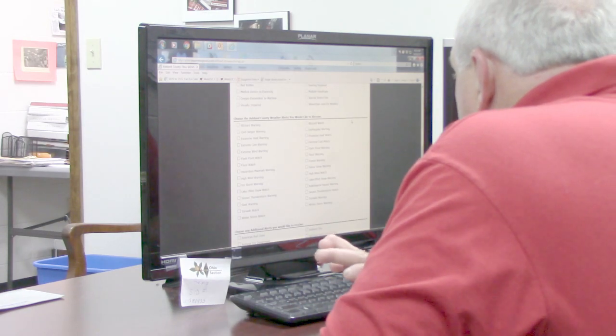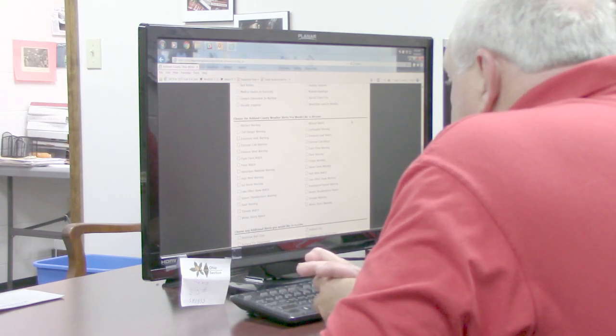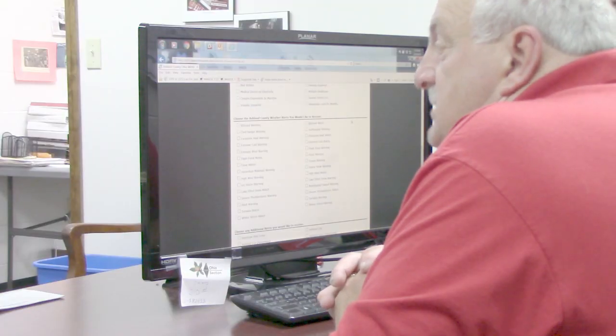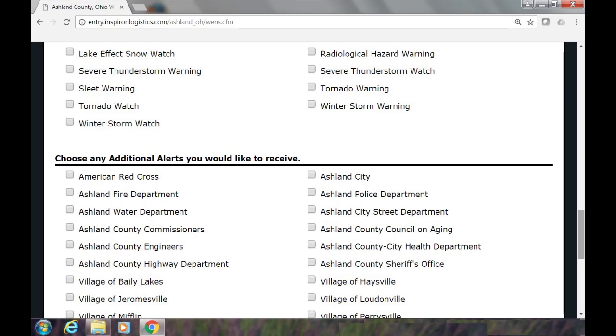The other issue would be a civil disturbance. I know the police department and my office are very concerned about disturbances maybe in your neighborhood or in town dealing with an active shooter or some suspect on the loose, and we would like to send you information if you wish to hear about that in your neighborhood so that, again, you do the right thing and you're safe.